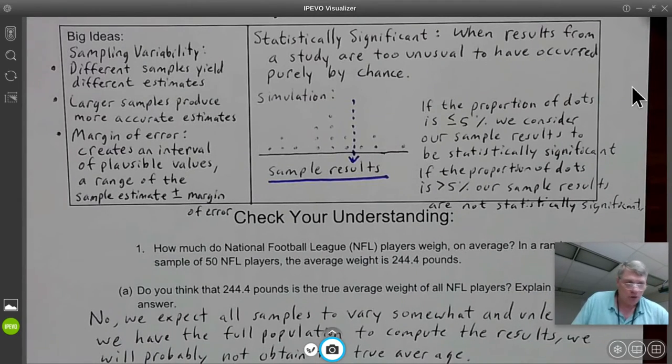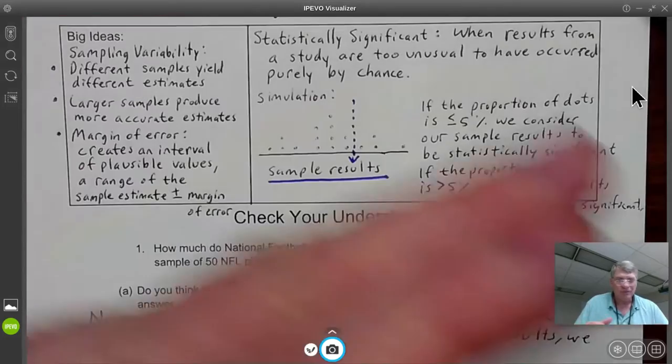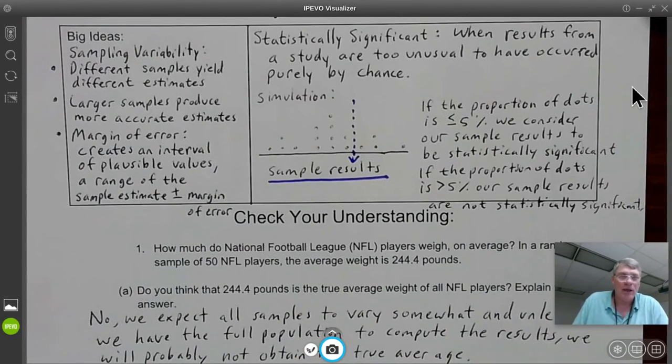That's just the way it works mathematically. So don't be alarmed. You could conduct several of these samples and not actually get the true mean of the group, but what you're looking for is to get close to the mean. So that's why you do the experiments or the tests.